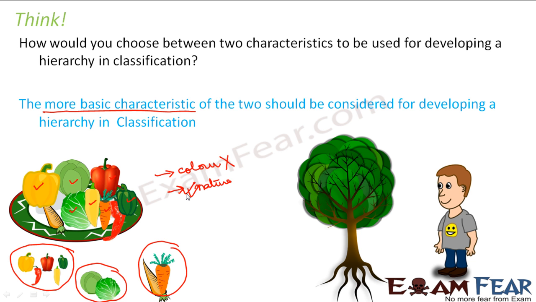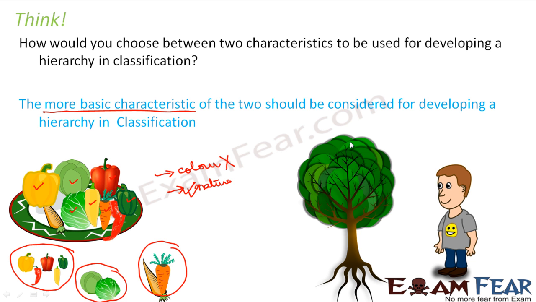Now if I want to subclassify further, then maybe color will play a role, because in this case the nature of the vegetable is the same for all of them. So what is different? The only different thing is color. So color will become the more basic characteristic now for the second level of classification, right?